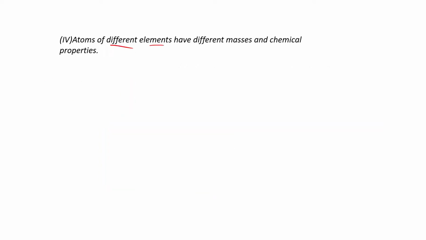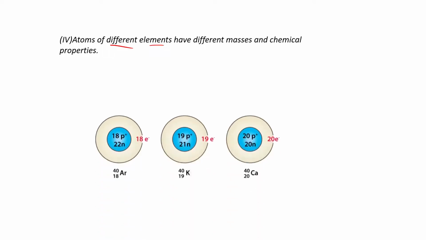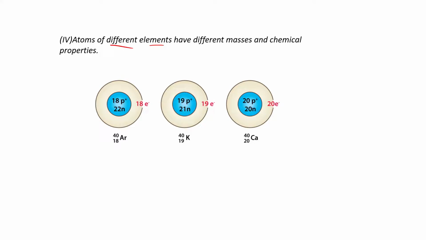So whenever you see different elements, he said that for different elements their masses need to be different and automatically their chemical properties will be different. But is that true? The answer is no. Different elements like argon, potassium, and calcium have the same mass number. Obviously their atomic numbers are different because they are different elements, but their mass number will be the same.